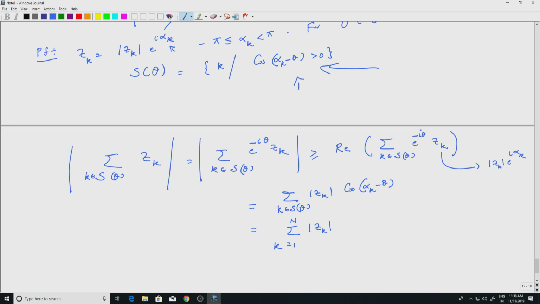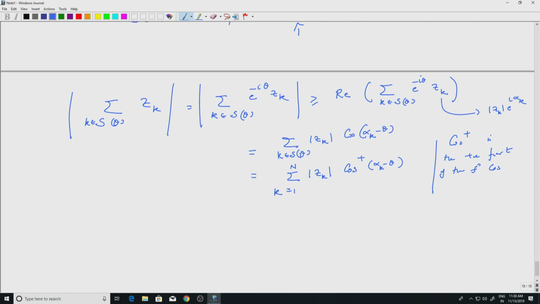So whenever cos(alpha k minus theta) is less than or equal to 0, I want it to be 0. So that is precisely the positive part of the function. So I look at cos plus (alpha k minus theta). So what is cos plus? Cos plus is the positive part of the function. For any measurable function we define f plus and f minus, right. So this is just the f plus, the positive part of the function cos. Whenever this is negative, I have 0. So that is why the summation is over k in S theta.